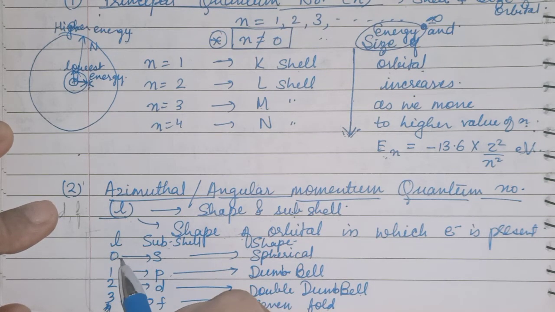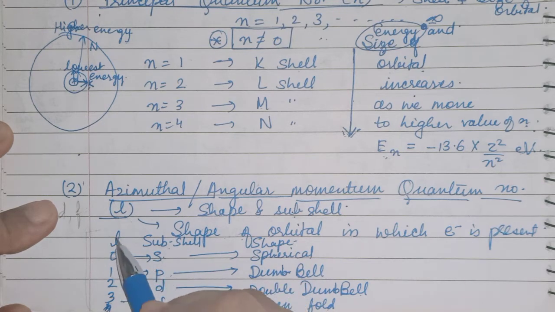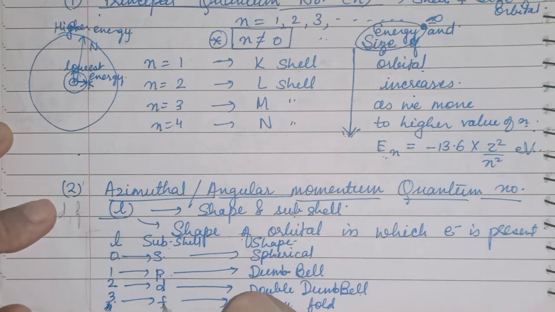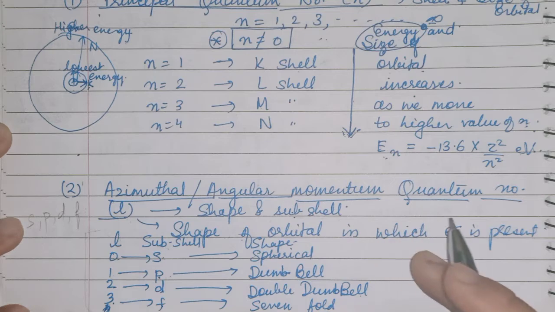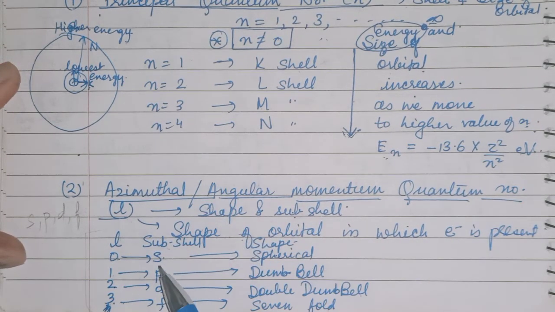Wherever the l value is 0, its subshell is S. Where the l value is 1, you will write the subshell is P. If the l value is 2, the subshell will be D. If the l value is 3, the subshell will be F. Like this, you will get two addresses: first is the shell and second is the subshell.